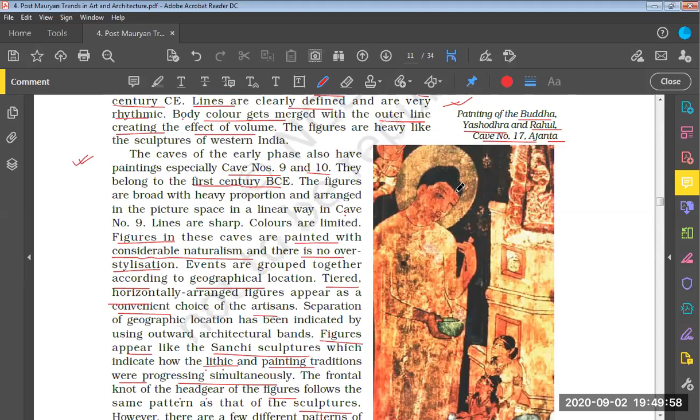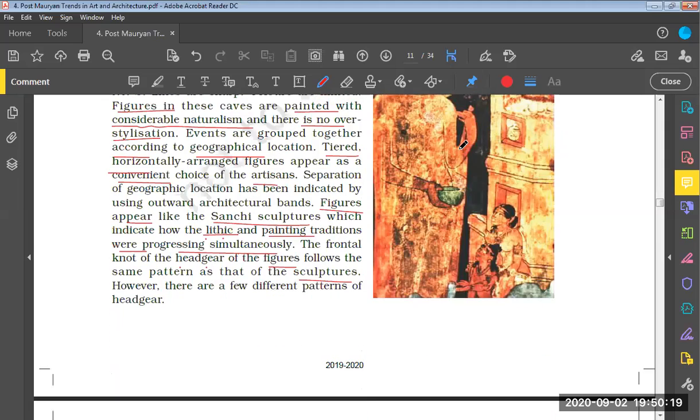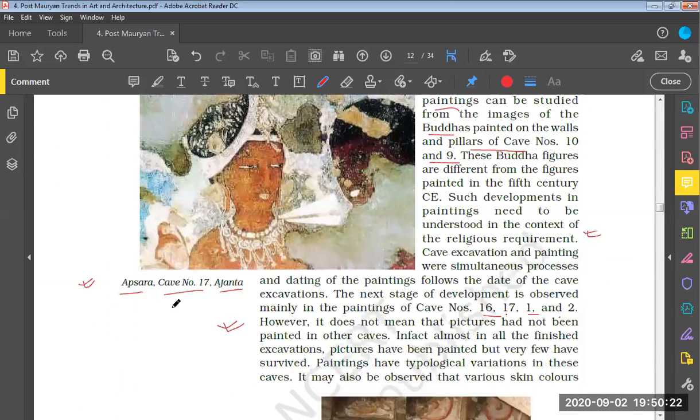It is not required that we read each of these caves and learn all their paintings, but it is important to look into those caves that have been mentioned and have used images to depict things, especially the painting of Buddha, Yashodhara and Rahul at cave number 17 Ajanta. You can remember this, and the image of Apsara. They can just give a statement about the image of Apsara, or ask in which cave number Buddha, Yashodhara and Rahul are found. They may ask like that also.